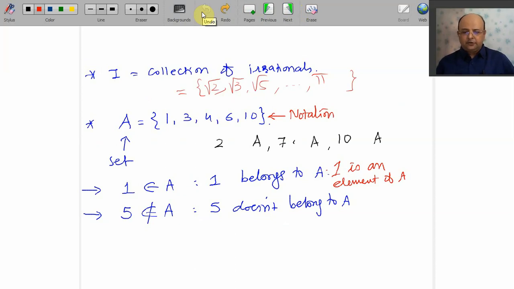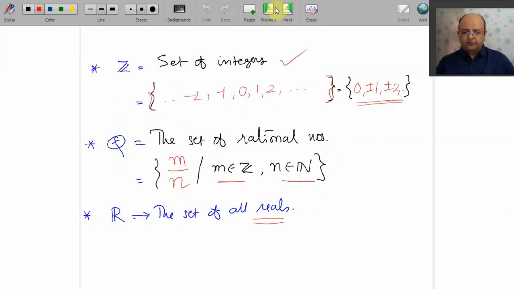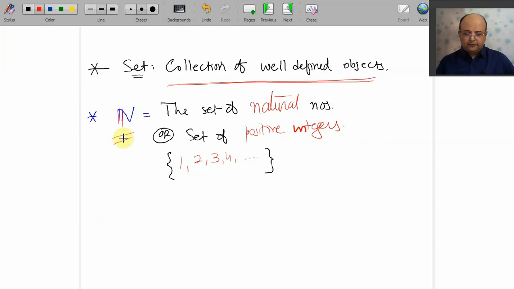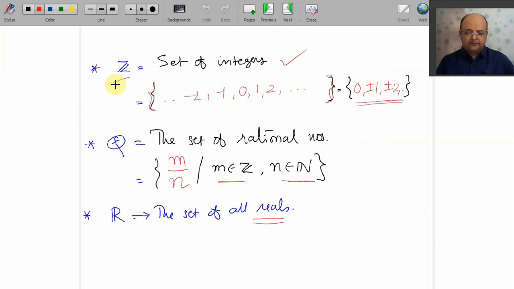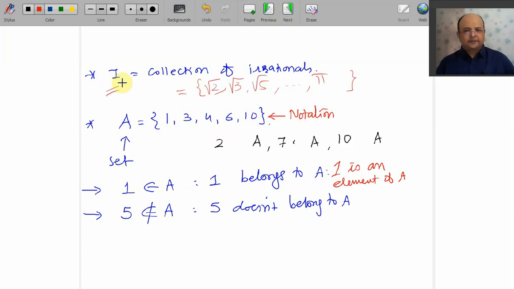Yes, so we are going through these main important sets. Your set of positive integers, that is set of natural numbers, set of integers, set of rationals, set of reals, set of irrationals. I have considered here one simple example of set which has 5 elements, set A. Usually sets are denoted by capital letters, capital A, capital B, and small letters, small x, small y, small z, A, B, C.